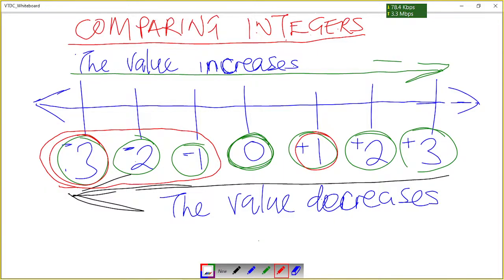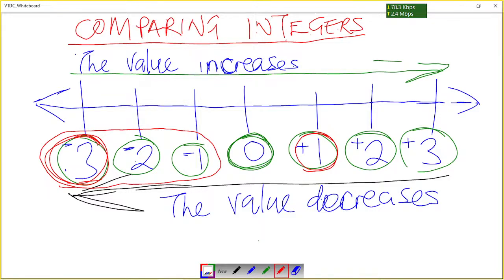It doesn't matter whether the quantity is bigger than the other number. Even if this is 1 and this is 3, since 1 is on the positive side, it is bigger than the negative 3 on the negative side. That's a point you have also to understand.